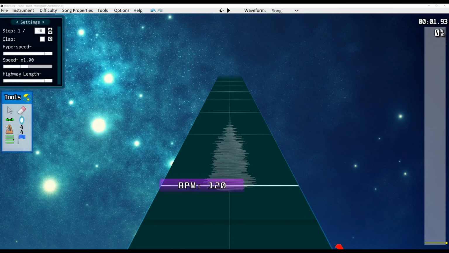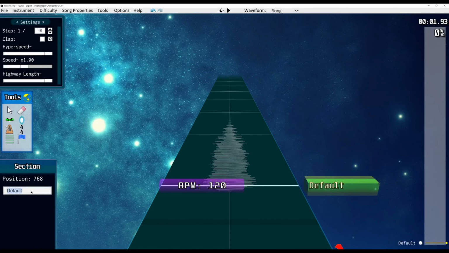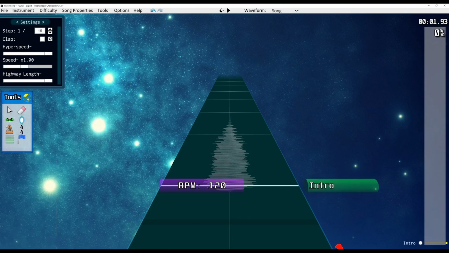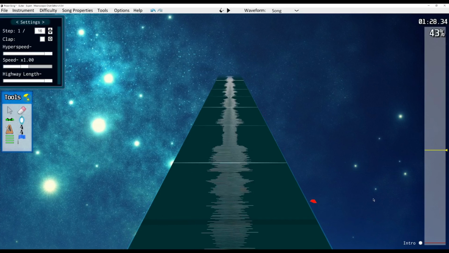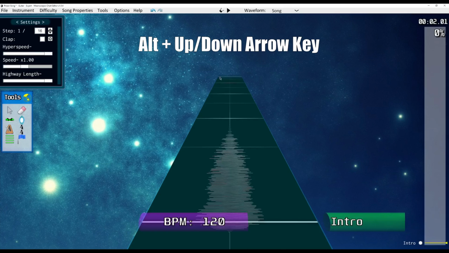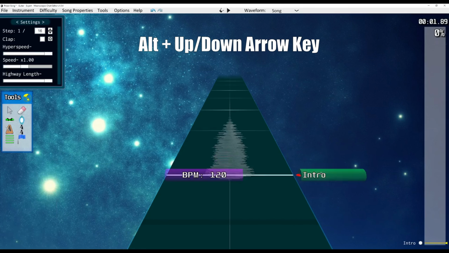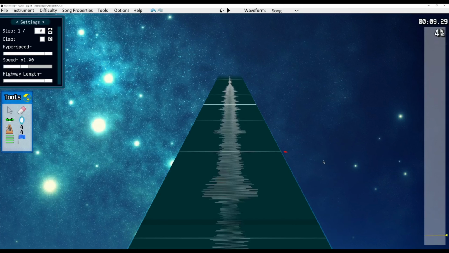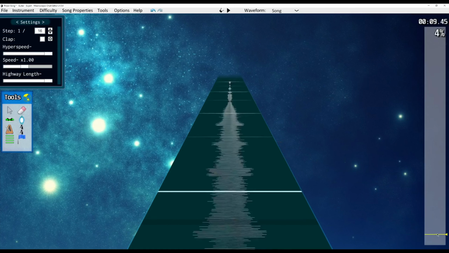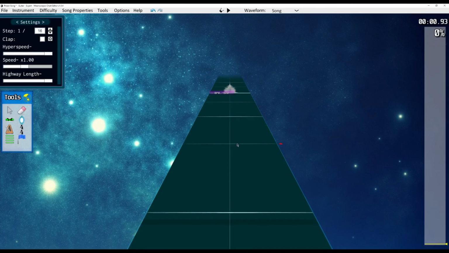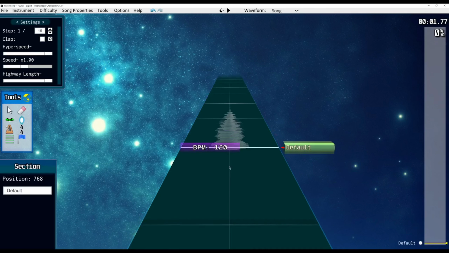While we're here, we're also going to make a section practice marker. Place that right there. Call it intro. Now, if we are way up here and we need to snap to different sections, you can do Alt up or down. Now we can snap back to the beginning. If this is not there and you're up here, you can't snap back to the beginning, and that's super annoying, so I try to do that right away.